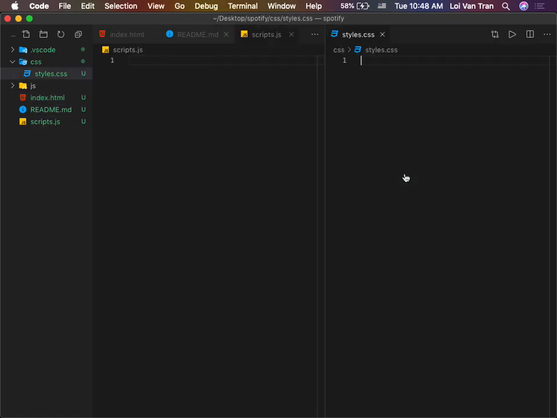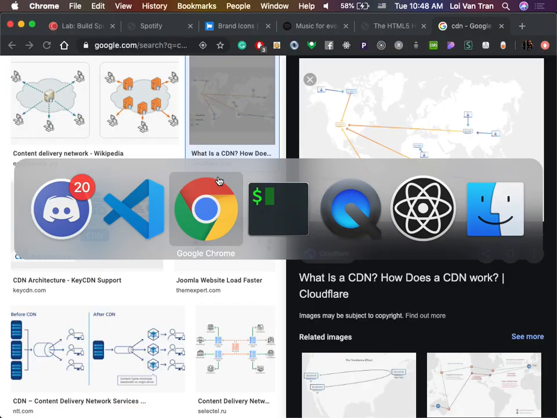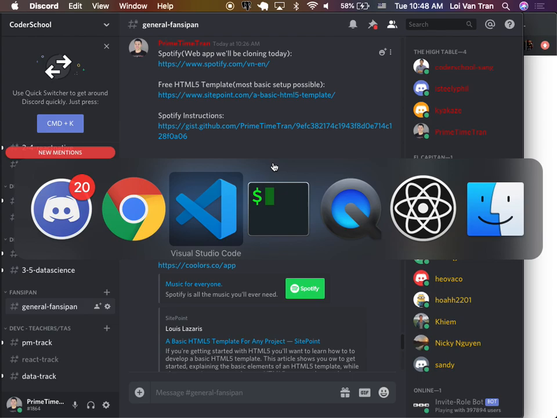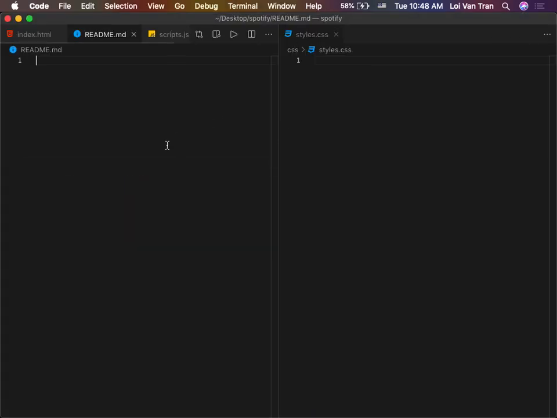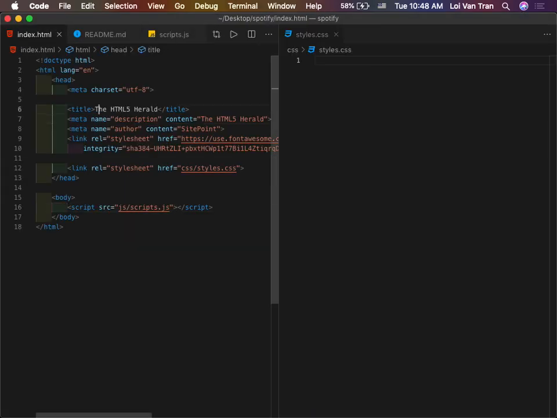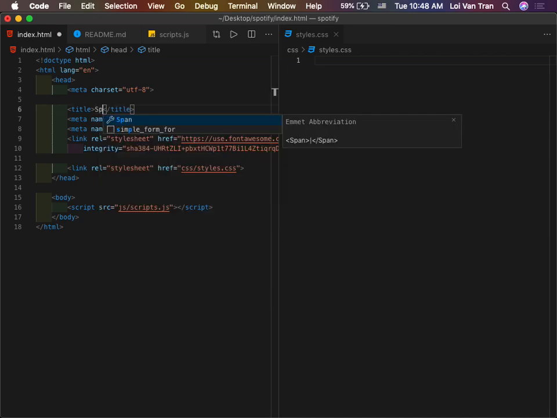What is something we can do? So let's go back to our, hold on, let me go back one time, okay? So remember, our head is for having stuff that describes our web page and for importing things. So let's just start small. You guys see on line 9 or line 6 on the left, we have this thing called title. We can change it to, for example,